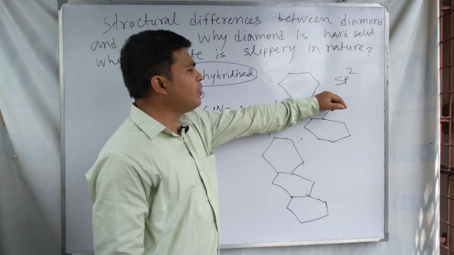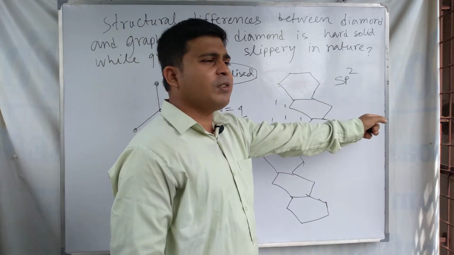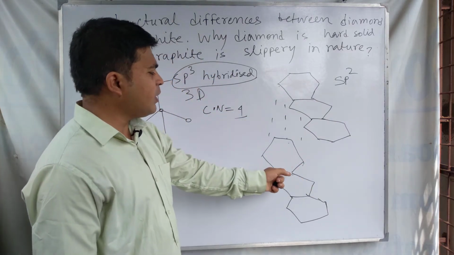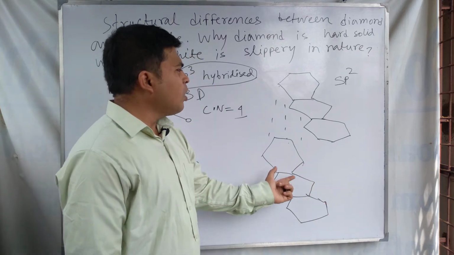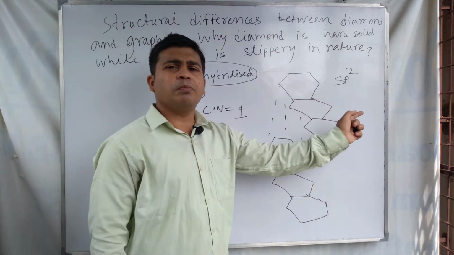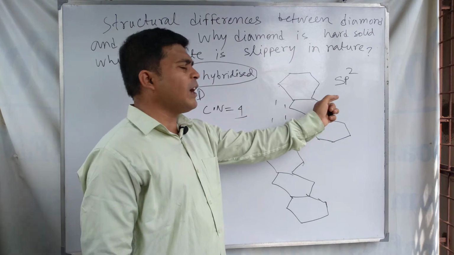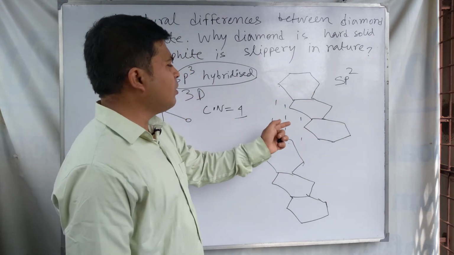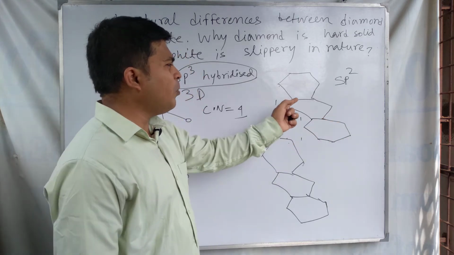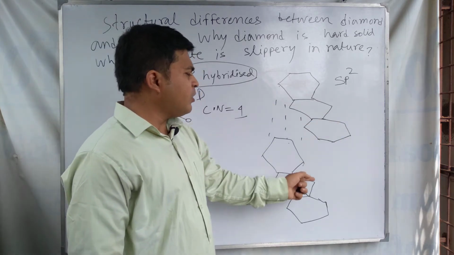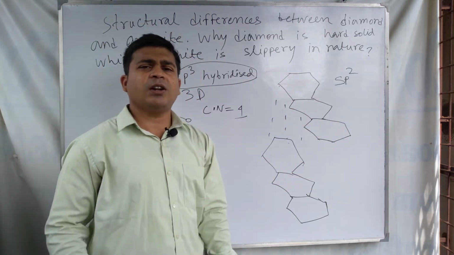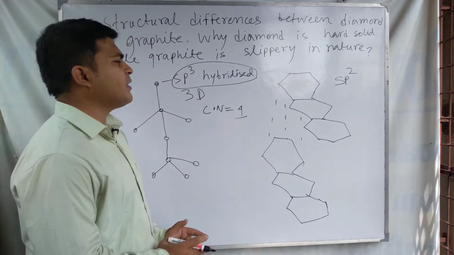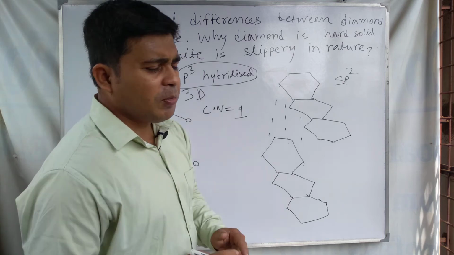This is one sheet, a large polymeric sheet, two-dimensional. This is another sheet. I am just drawing a small sheet. Many hexagonal rings like benzene fuse together and form a two-dimensional sheet, and these two-dimensional sheets are attracted by weak van der Waals force of attraction. So these are the structural explanations for diamond and graphite.